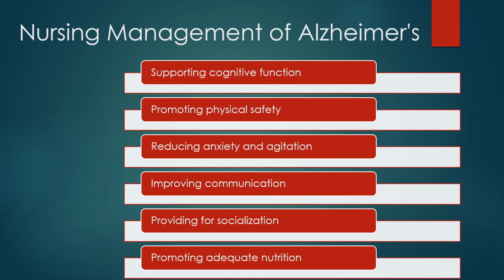We need to help promote adequate nutrition as long as they're eating safely. We need to monitor and assess chewing and swallowing function, and the consistency of foods may change as chewing and swallowing abilities decline. If desired by the family, tube feeding may be an option at the severe terminal stage, but honestly, by that point, there should have been conversations about the disease progression and how the late stage stopping eating is the sign that the end is near for the body. So really, we should be having good, clear communication about not doing tube feedings.